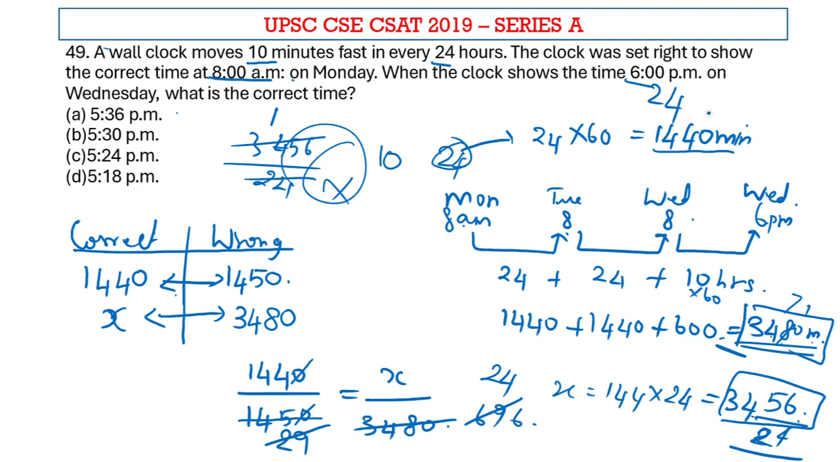6 p.m. minus 24 minutes would be 5:36. Therefore, option A is the right answer.